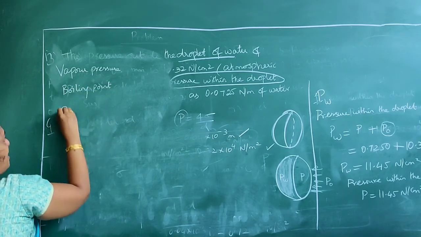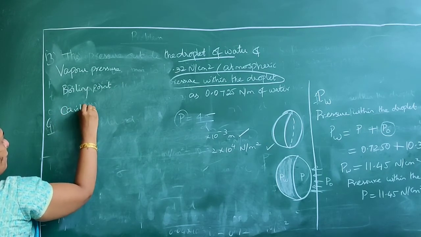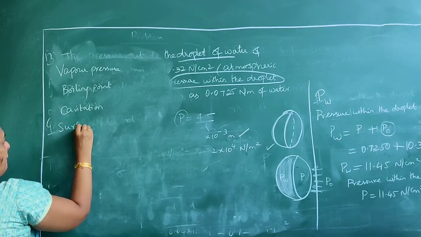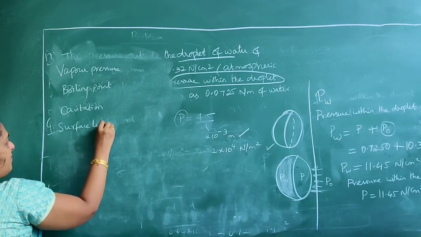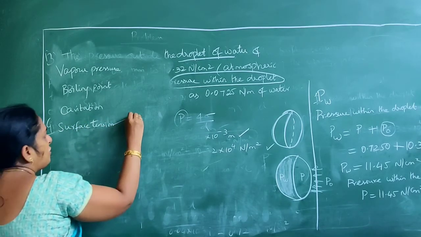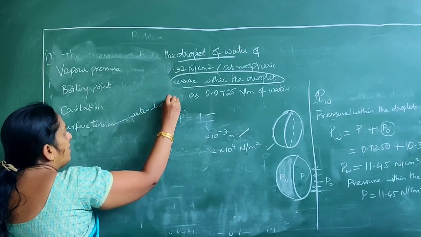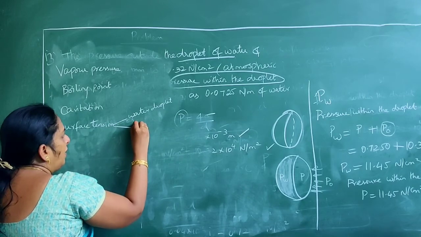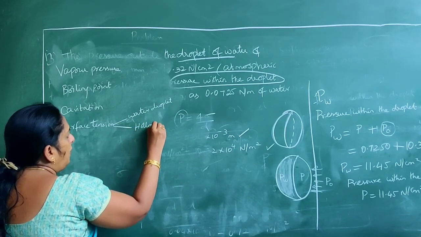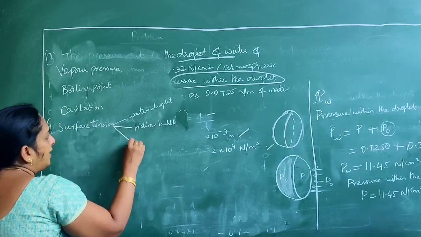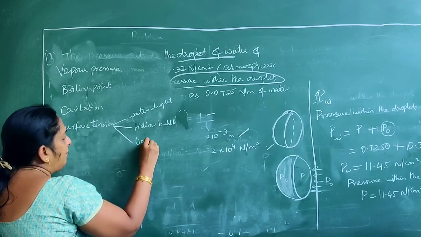Third one is cavitation. And fourth one is surface tension. In case of surface tension, we have seen the surface tension of a water droplet, of a bubble, that is a hollow bubble or soap bubble, and the case of a liquid jet.